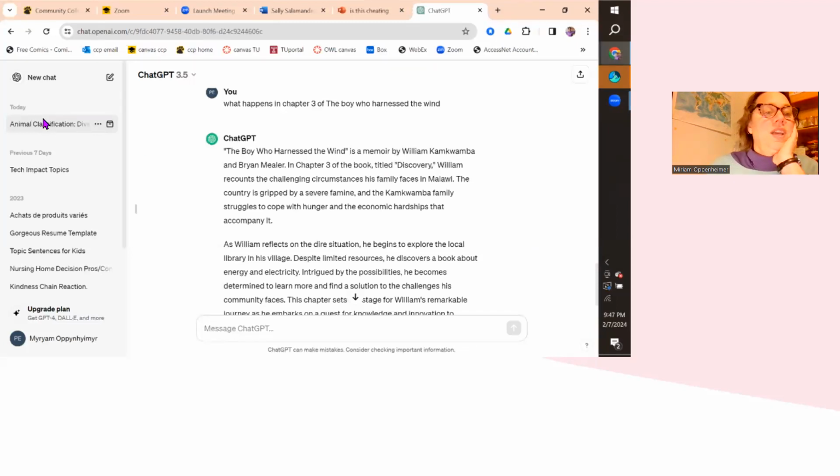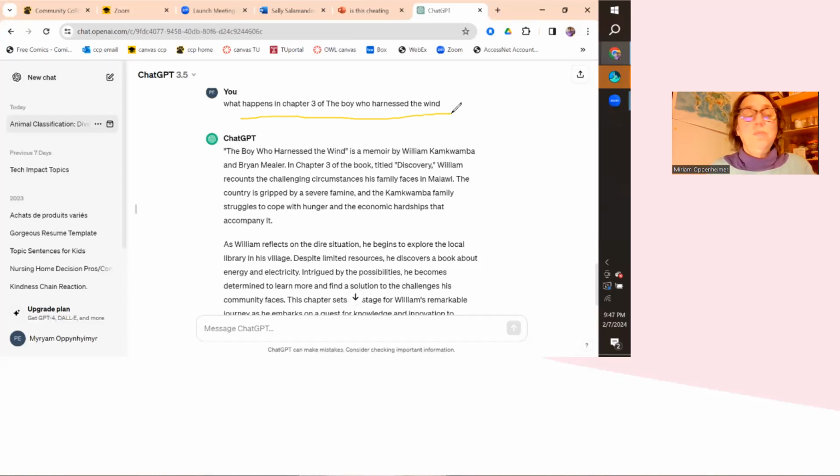Here's another example of ChatGPT. I asked it this question: what happens in chapter 3 of the name of this book? It's called The Boy Who Harnessed the Wind. Here, ChatGPT wrote The Boy Who Harnessed the Wind. This is a book, so it should not be in quotation marks. It should be in italics. So there's the first problem. Second problem, chapter 3 of the book is not titled Discovery. If you want to look at the book, the chapter 3 of the book has a totally different title. So that's also not true.